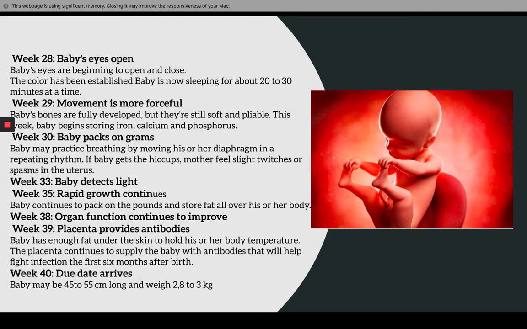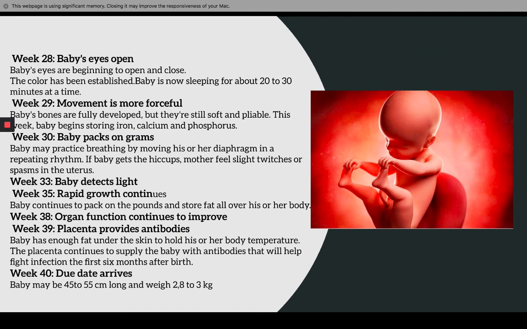Week 30, baby packs on grams. Baby may practice breathing by moving his or her diaphragm in a repeating rhythm. And if baby gets the hiccups, mother feels slight twitches or spasms in the uterus. Week 33, baby detects light. Week 35, rapid growth continues. Baby continues to pack on the pounds and store fat all over his body.